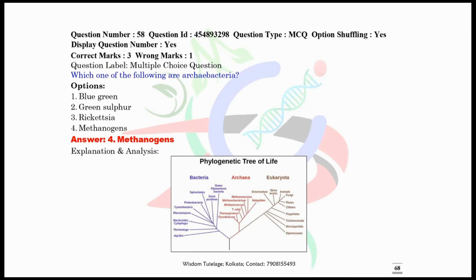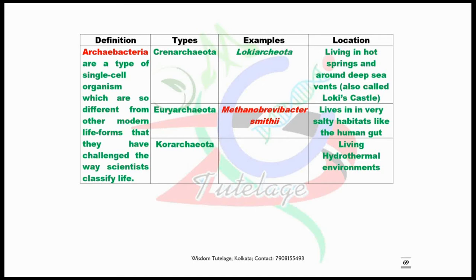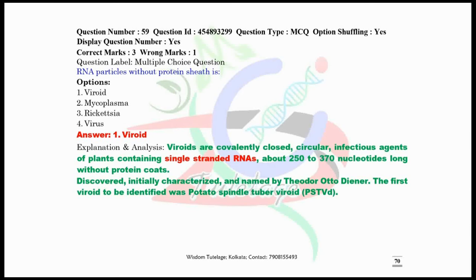I have given here the phylogenetic tree. There are several other archaebacteria. Go through it. This is the chart where I have given the definition, types, examples, and location of the different types of archaebacteria. Now question number 59.